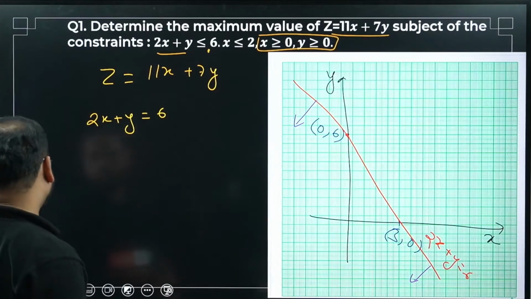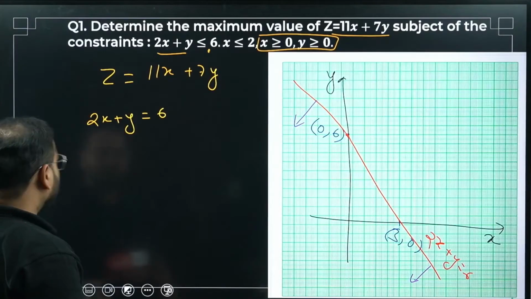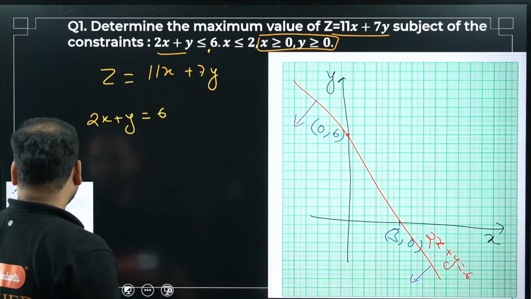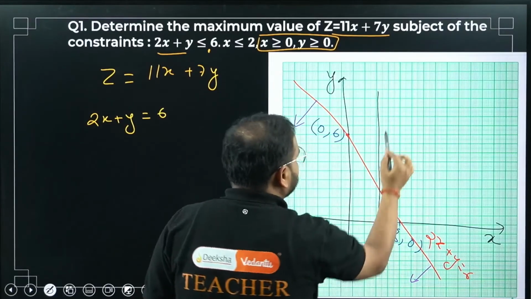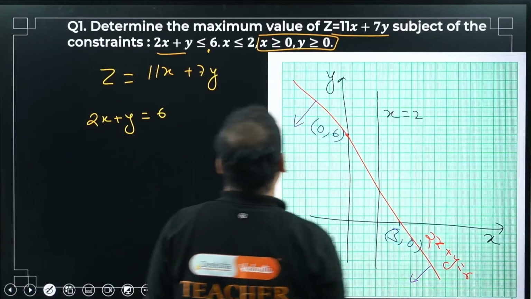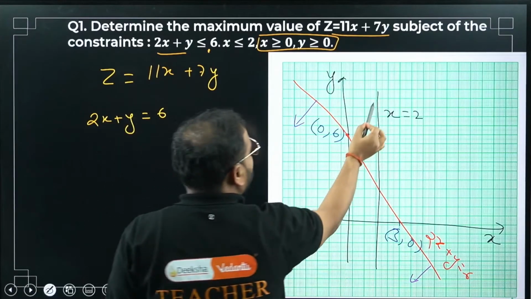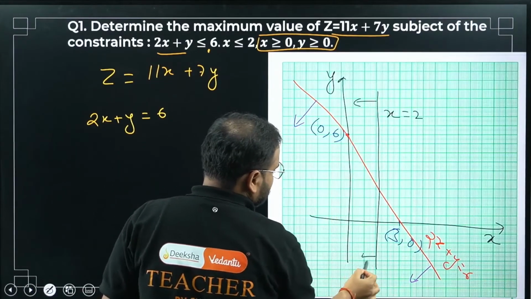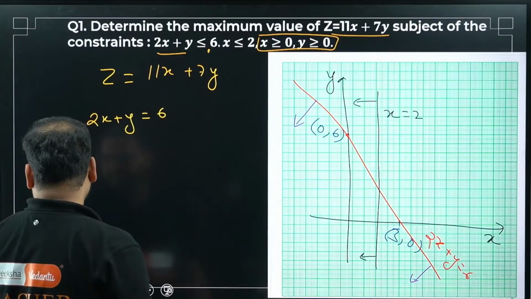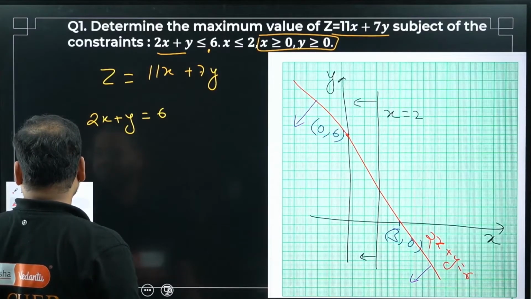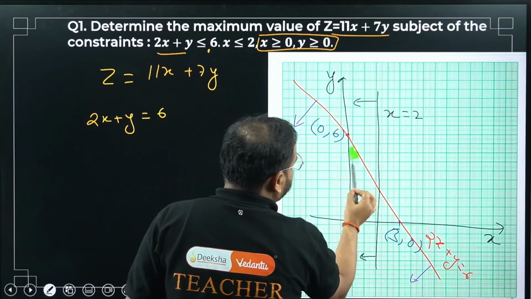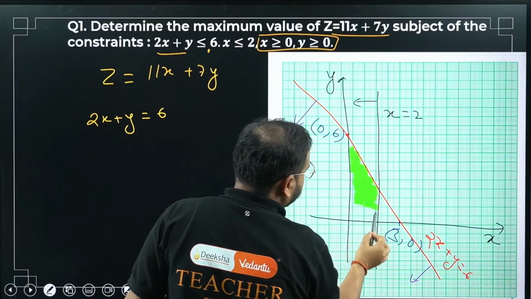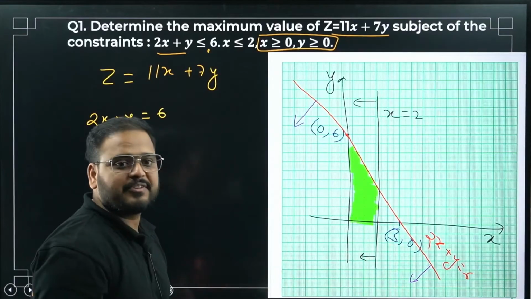Now x greater than 2. Where is this line, x greater than 2? Isn't this the line somewhere here? This is the x equals 2 line. Okay, we want the region on this side again. So what is my feasible region? My feasible region is over here. Can you see that? This is the feasible region, right?